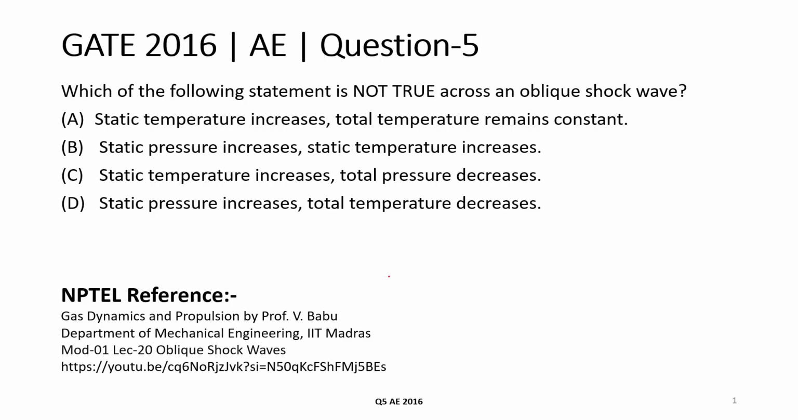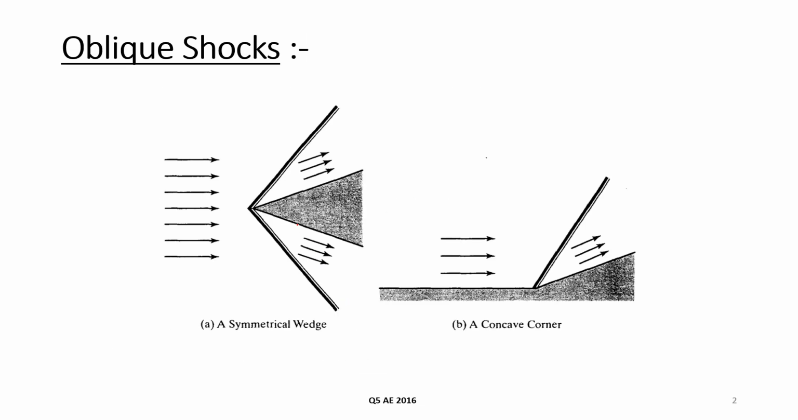So this problem is from oblique shock wave. To know more about oblique shock wave, you can refer to the NPTEL lecture by Professor B. Babu from the Department of Mechanical Engineering, IIT Madras. So first we will see about oblique shock wave. When supersonic flow passes through a wedge or a concave corner, then a shock wave is generated, which is the oblique shock wave.